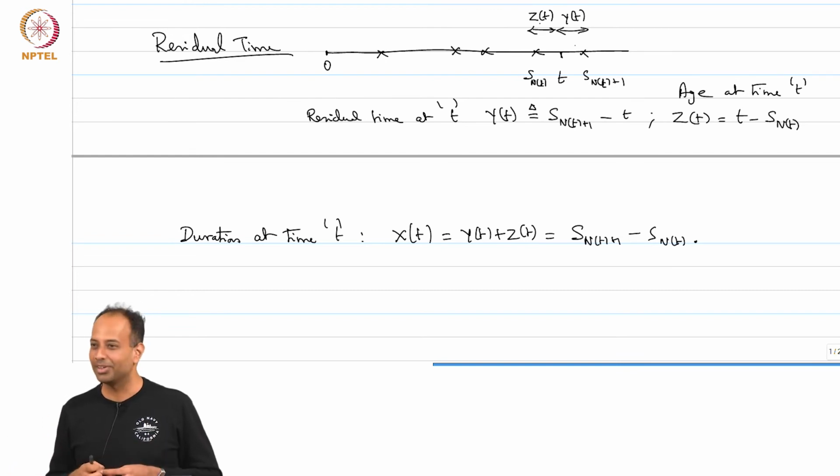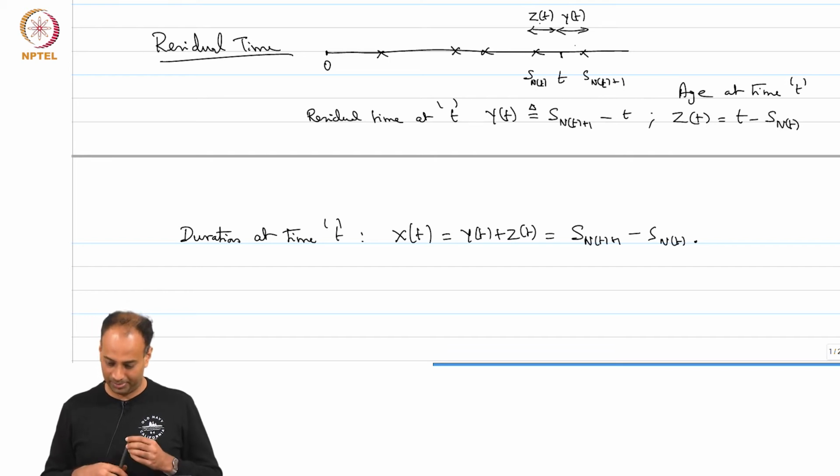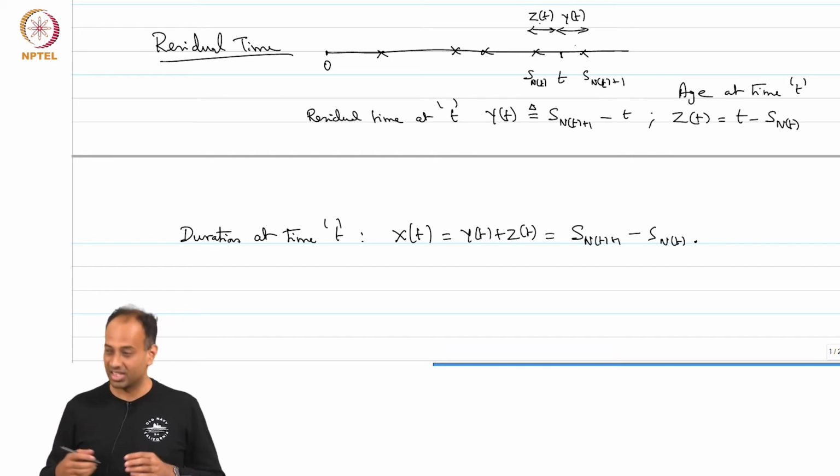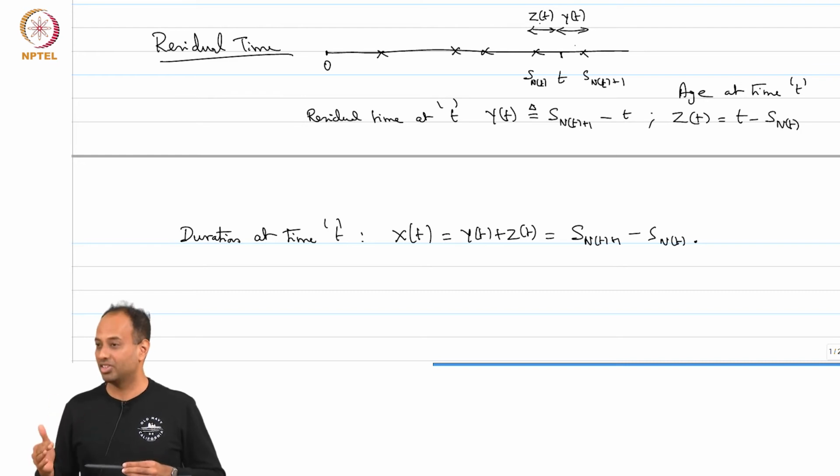Of course, they will turn out to be numerically equal, but the meanings are very different, okay, all right. So, we will calculate the average residual time, average age, average duration, time average, okay, and the answers will be the same for the expected value as well, the ensemble average as well.